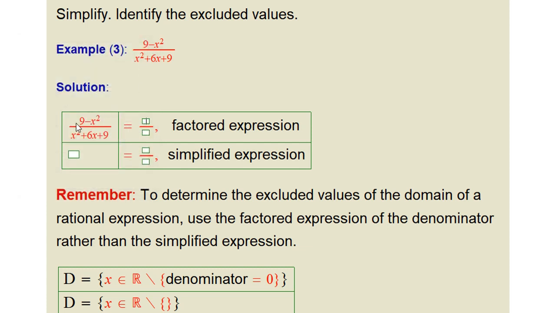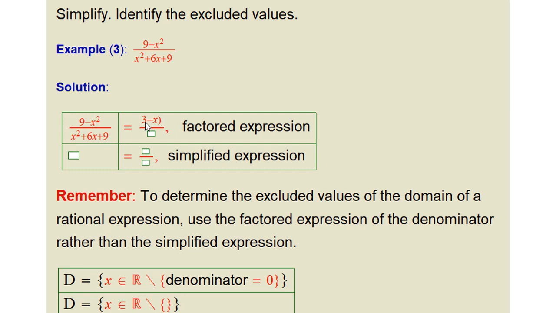So let me start. If we take 9 minus x squared, it will be 3 minus x. If you don't remember how to factorize this, just use the difference between two squares formula. A difference between two squares gives us 3 minus x times 3 plus x. Because 9 is a complete square and x squared also is a complete square, we have the case of difference between two squares.